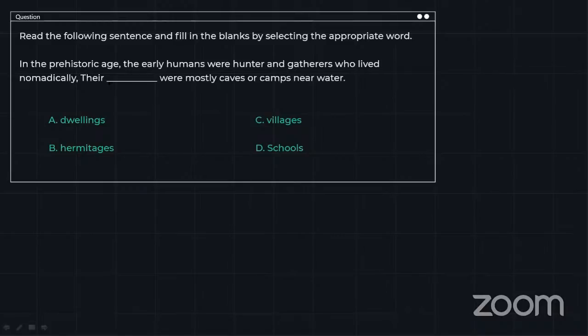In the prehistoric age, the early humans were hunters and gatherers who lived nomadically. Their dash were mostly caves or camps near water. All right. So let's go from D. You cannot use schools over here, right? Because nomads and hunters wouldn't have schools. They did not have villages because we are using camps, right? So the word villages is ruled out.